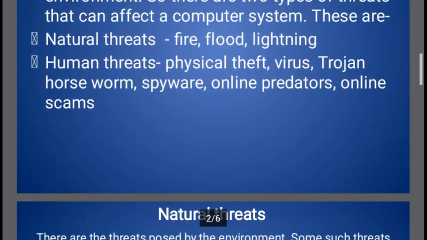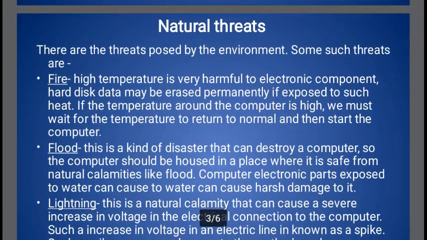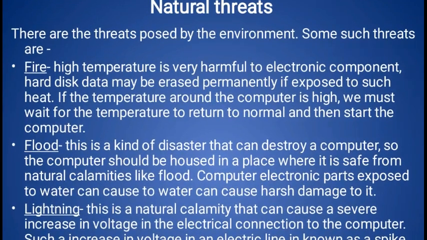First thing is natural threats. Natural threats means they come from nature. These are the threats posed by the environment. Some such threats are fire. We know fire is a very big problem. High temperature is very harmful to electronic components. Hard disk data may be erased permanently if exposed to such heat.